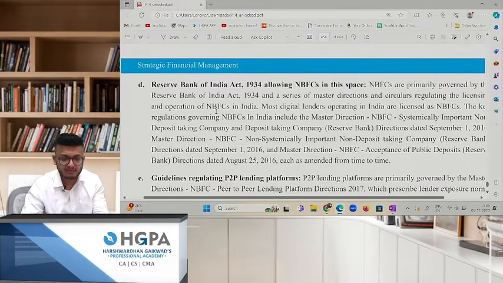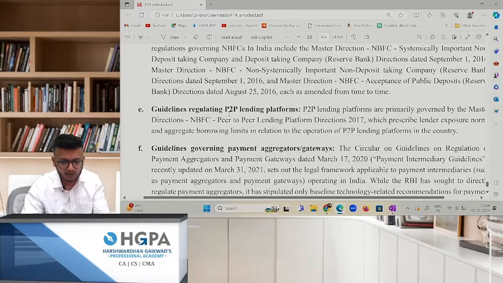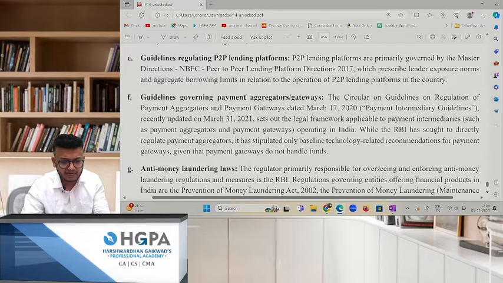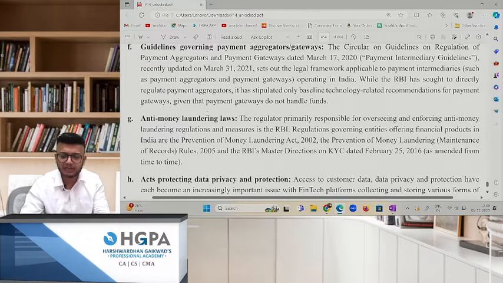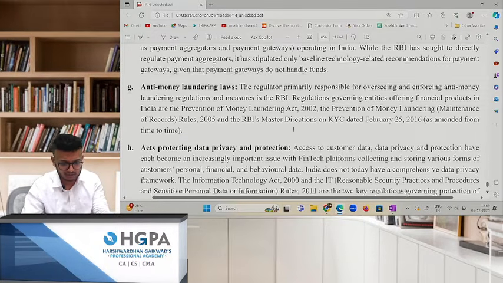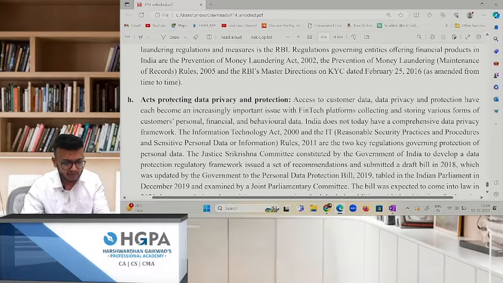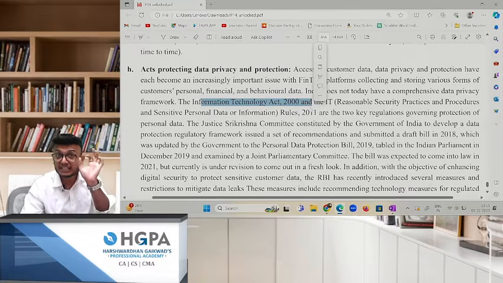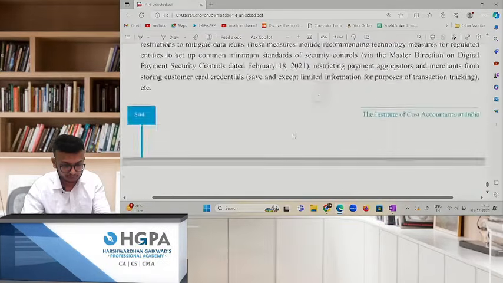Okay. Next, Reserve Bank of India along the NBFC space. Even this is one category. Guidelines regulating peer-to-peer lending platforms. Guidelines governing payment aggregators or gateways. Anti-money laundering laws which are there. So you have the PMLA Act 2002. You have also RBI's Master Direction on KYC, know your customer, know your client. Acts protecting data privacy and protection. For that you have the IT Act 2000. See, just write this. You don't have to write everything. Just write down the acts which are mentioned over there. IT Act 2000. Okay.